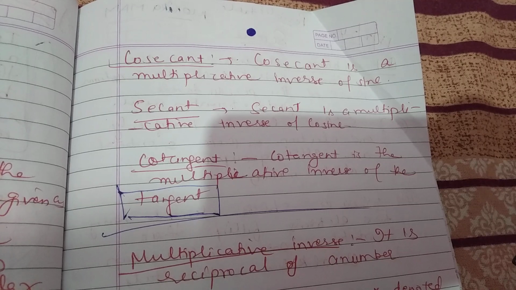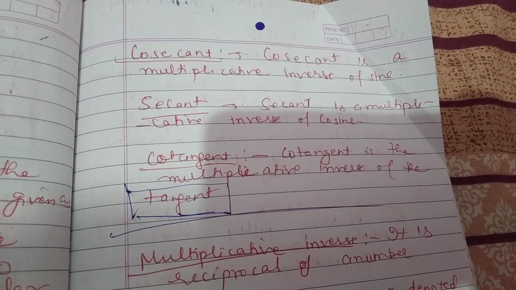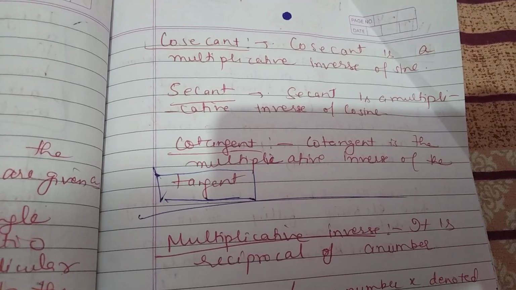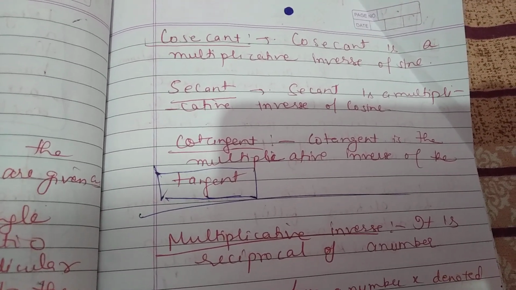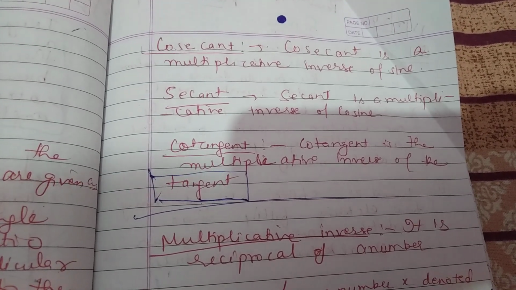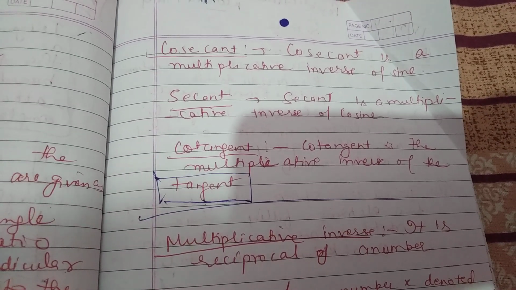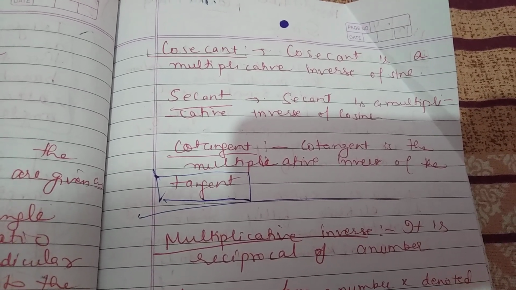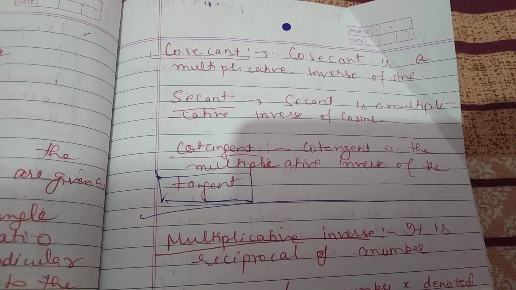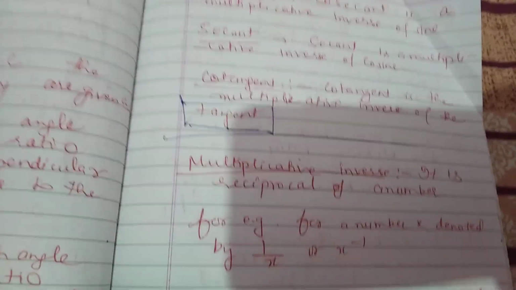Now cosecant is the multiplicative inverse of sine, and secant is the multiplicative inverse of cosine. Cotangent is the multiplicative inverse of tangent. I repeat, cosecant is the multiplicative inverse of sine, secant is the multiplicative inverse of cosine, cotangent is the multiplicative inverse of tangent. Okay, now the question arises, what is multiplicative inverse?